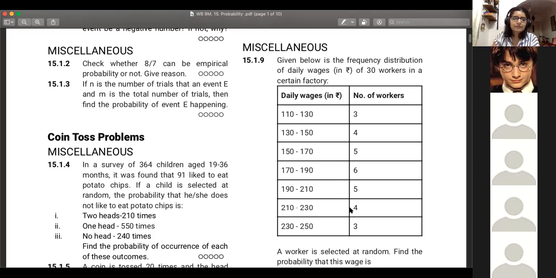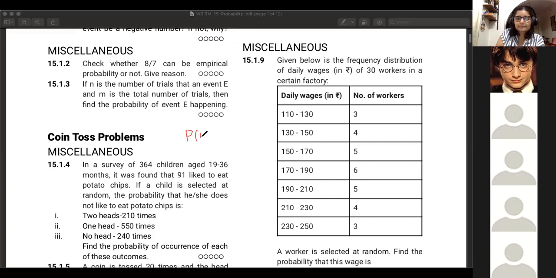Kabir, what is the formula for probability? Probability is equal to n upon m. Very good.